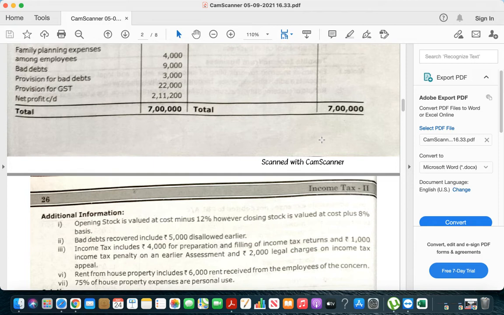Next, number 4. Rent from house property includes rupees 6,000 rent received from the employees of the concern.